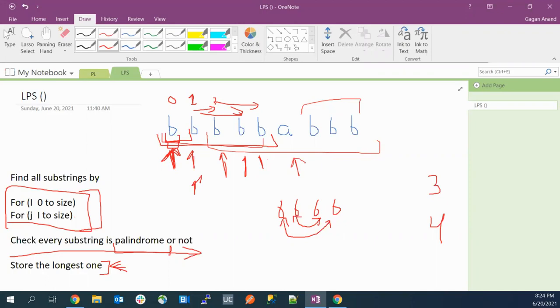Please ping in the chat. Anyone else having confusion? Some of you are already clear with the approach. You are writing the code. Others haven't confirmed in the chat. Please everyone confirm in the chat. Okay, Abhishek, yeah, you can start writing the code. Anyone else? Others have received only 5 yes for now.